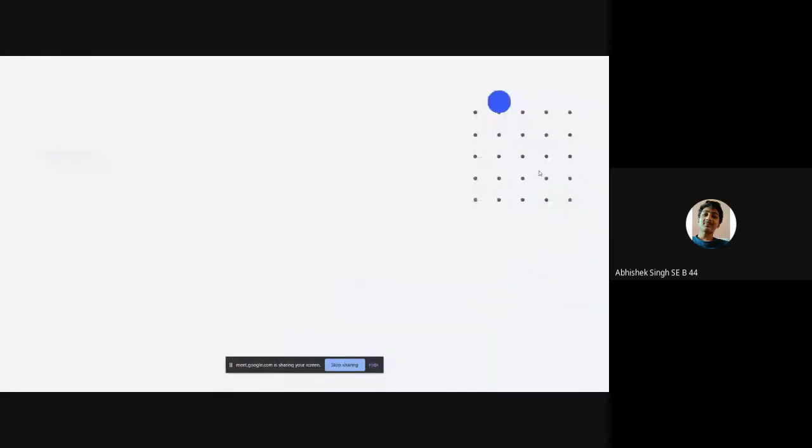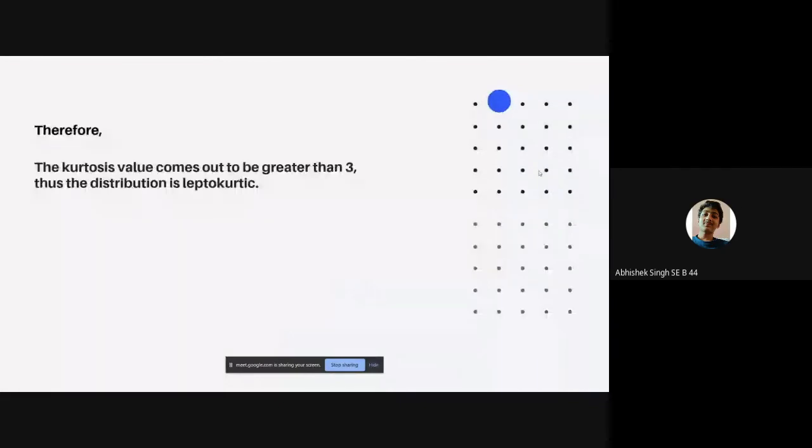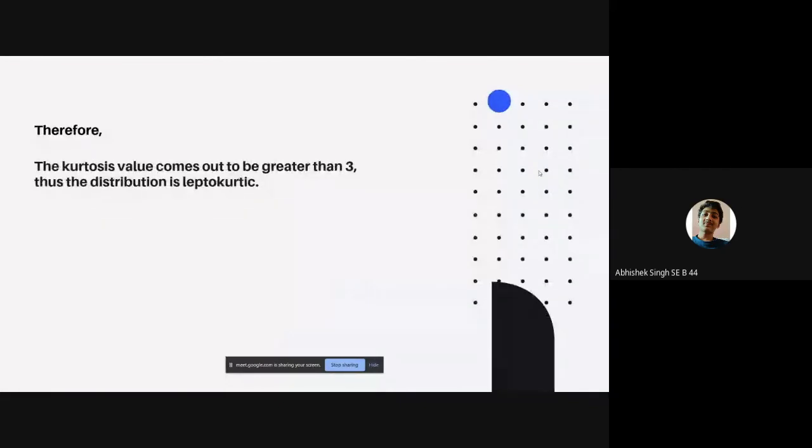Now we have some differences. Therefore, the kurtosis value comes out to be greater than 3, thus the distribution is leptokurtic. Now we have some differences between skewness and kurtosis, which will be explained by Numair.